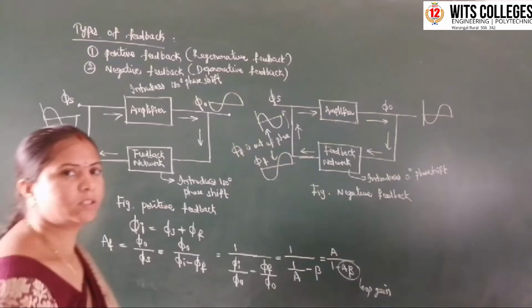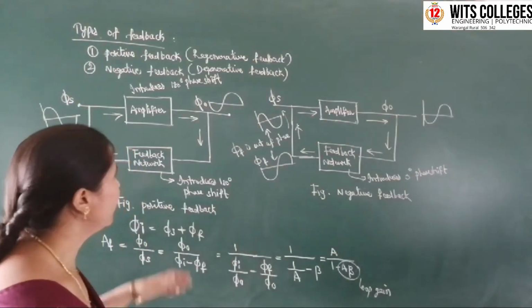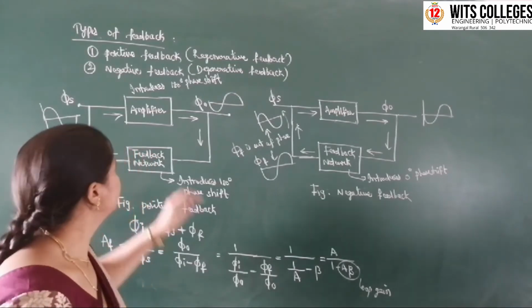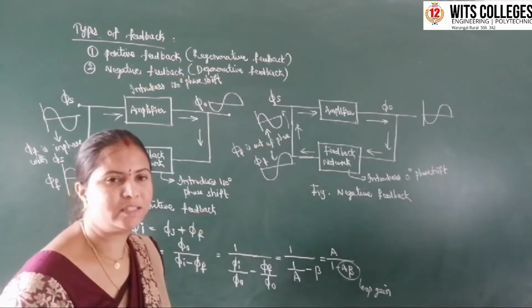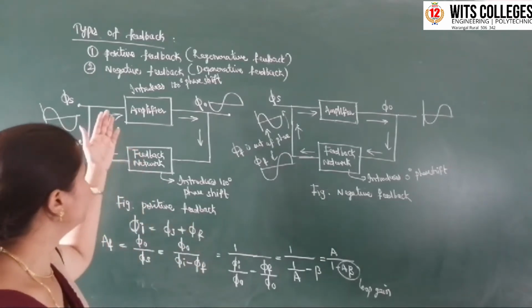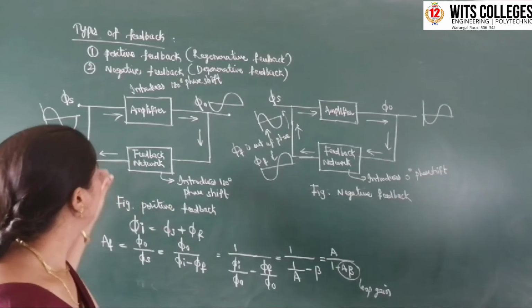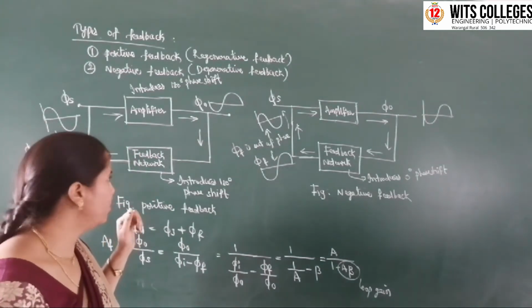Okay, coming to the types of feedback, we have two types: positive feedback and negative feedback. Positive feedback is also known as regenerative feedback. Negative feedback is also known as degenerative feedback. So how will we define positive feedback?